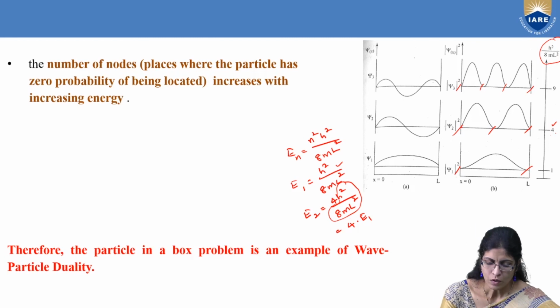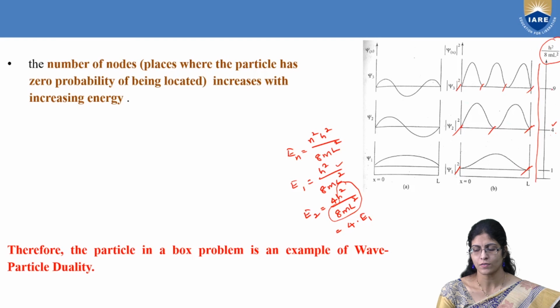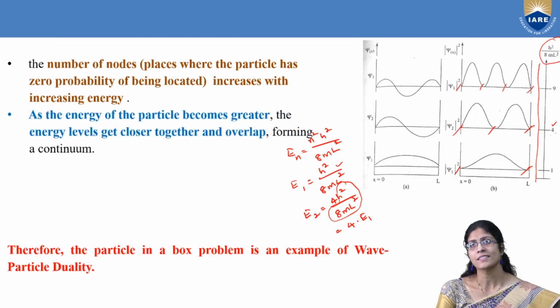Now, what are you seeing with the increase in energy? This is the energy bar. With the energy bar, you are seeing that the number of nodes where the probability is zero is increasing. Here it is 2, whereas here it is 3, whereas here it is 1, 2, 3, 4. Like that, it is increasing. That's what this point means. And as the energy of the particle becomes greater, the energy levels get closer together and overlap.